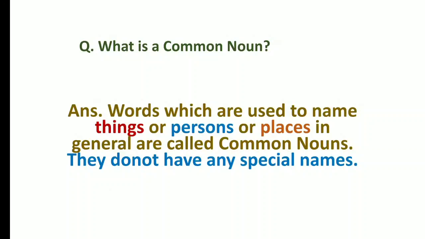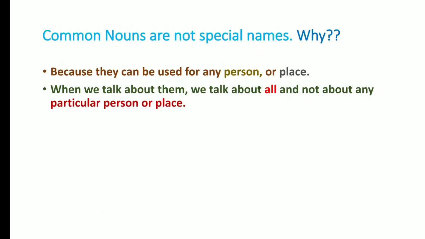What is a common noun? Words which are used to name things, persons or places in general are called common nouns. Please repeat with me. Words which are used to name things, persons or places in general are called common nouns. Again, common nouns are not special names, and why? Because they can be used for any person or place, and when we talk about them, we talk about all and not only about any particular person or place.